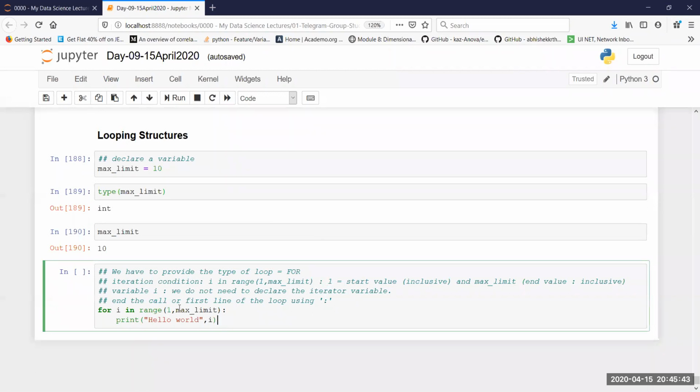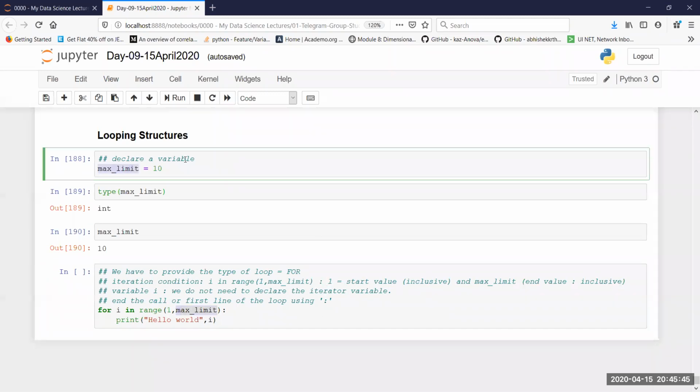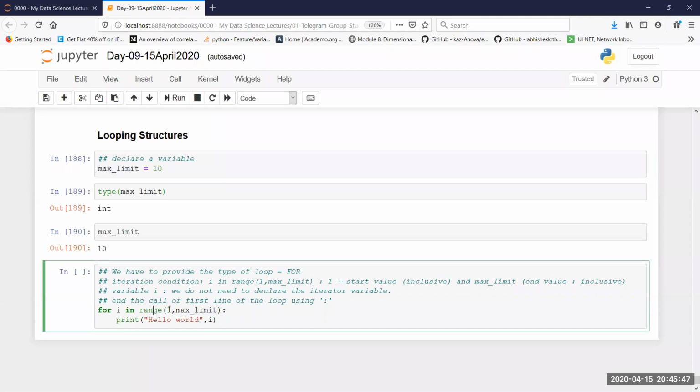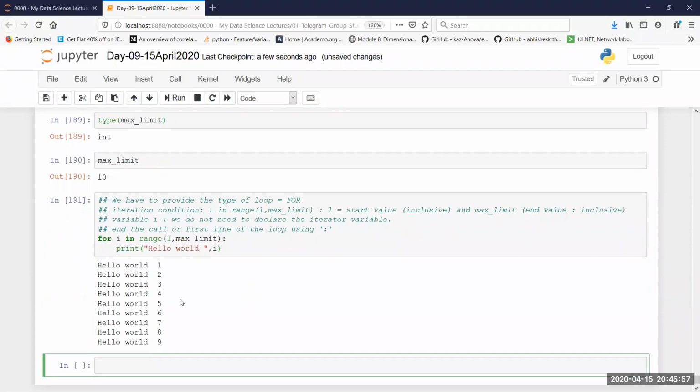Right. In this case, max limit, I've already defined a variable which is equal to 10. This loop is going to run from 1 to 10. And what it is going to do, it's going to print hello world, and then maybe I'll give a small space and I'll say I. So if I run this, it is going to print hello world 10 times.